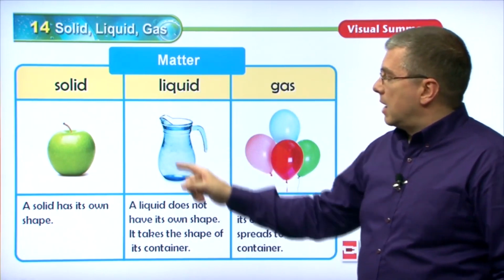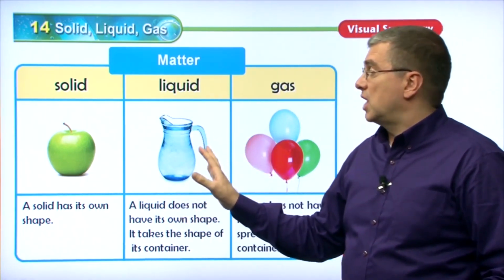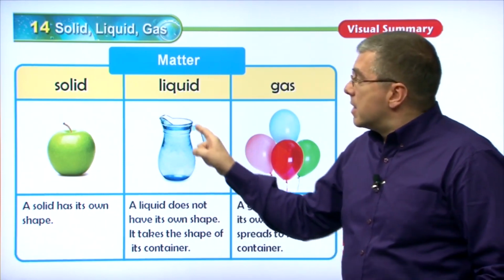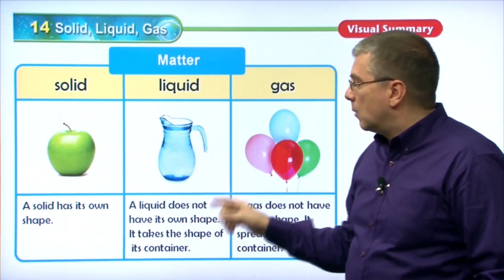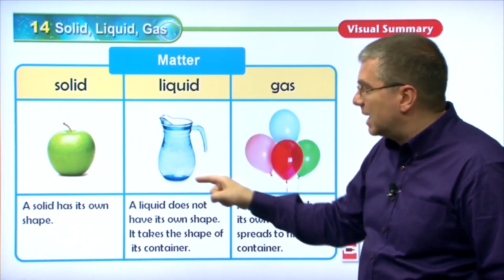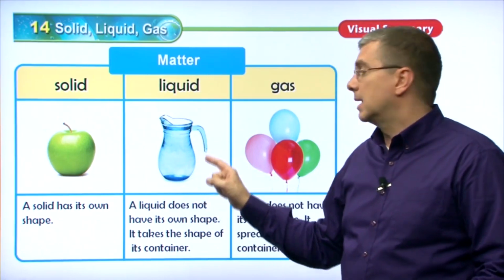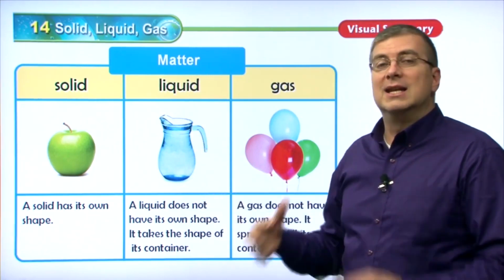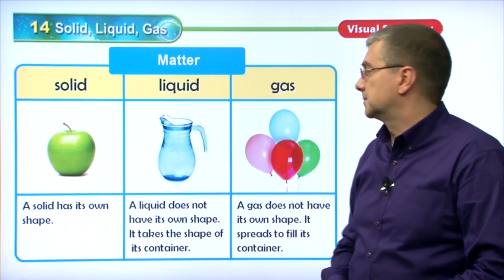Liquid. Here we have a pitcher of water, and a liquid does not have its own shape, right? The pitcher of glass, that is a solid. It has its own shape, and what happens is the liquid is taking the shape of its container. The container is a solid, right? So the liquid inside that is taking the same shape as the container.